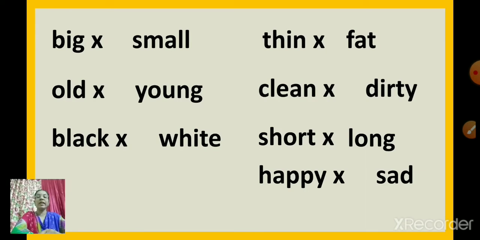Children, today we are going to learn to use the opposite words to frame sentences by looking at the position of the person, place or the thing. So let us start.